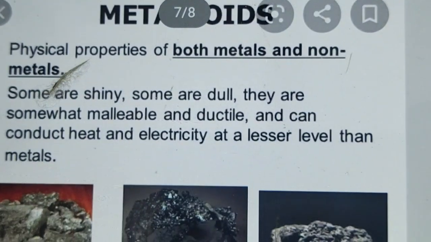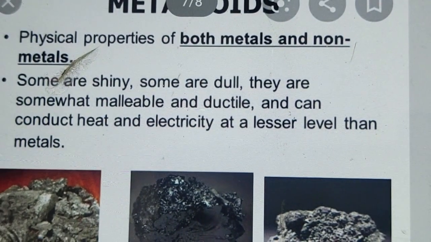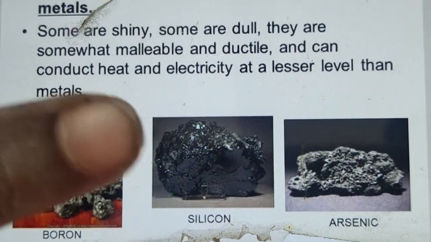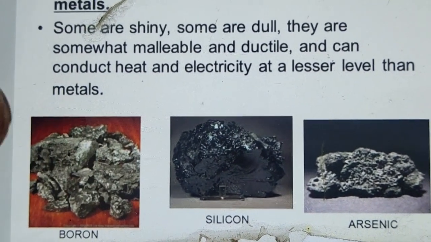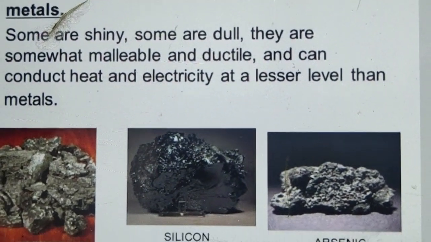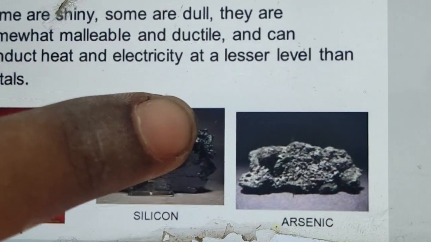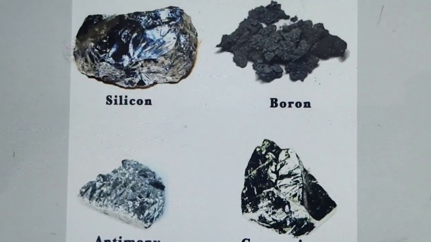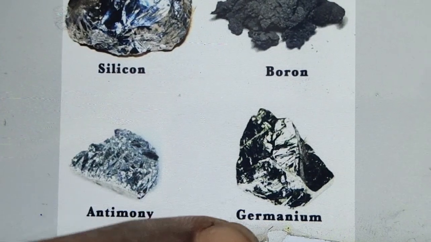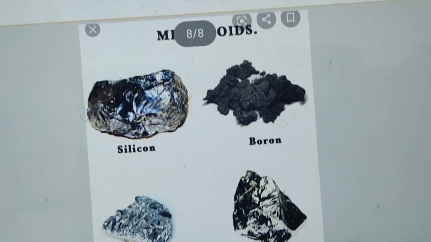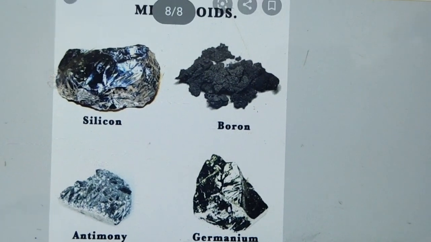Okay. So metalloids. Metalloids, we already know that, right? Bronze and silicon, arsenic. So these are all alloyed with some other metals. They conduct heat and electricity less, so the level is very low. So they are semi-conducting. After that it shows some metalloid substances: silicon, antimony, germanium, boron. So finally we know the metals, non-metals and metalloid substances.